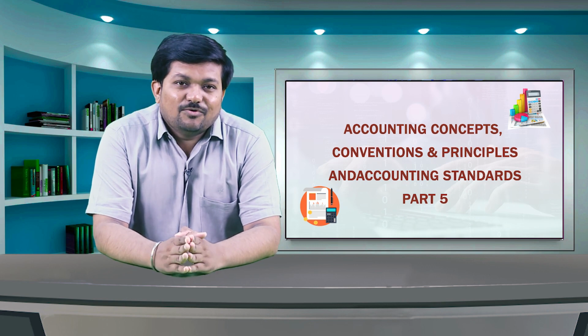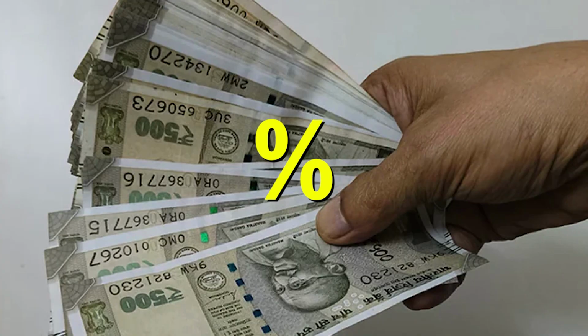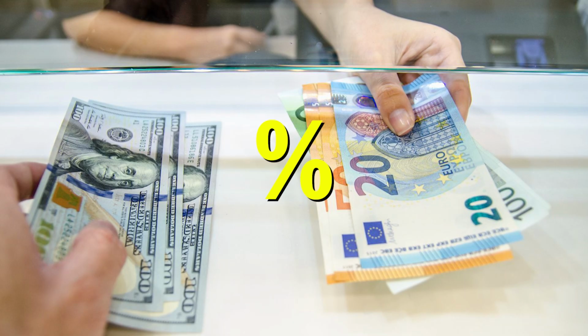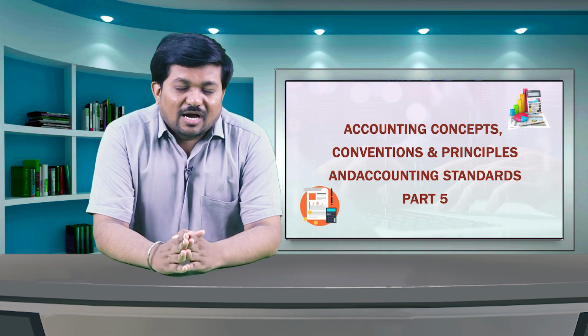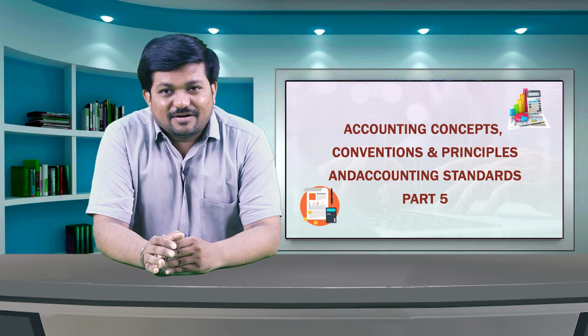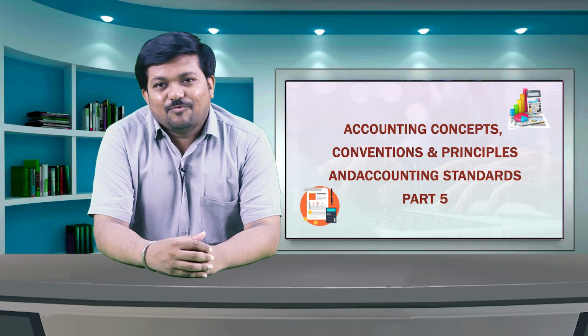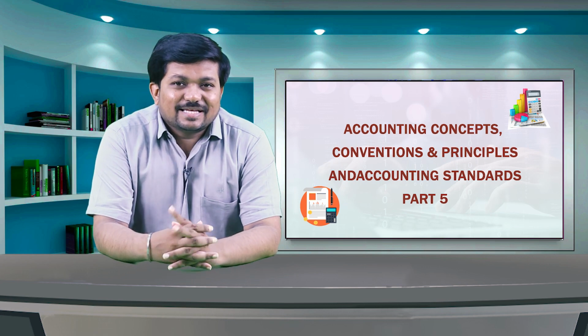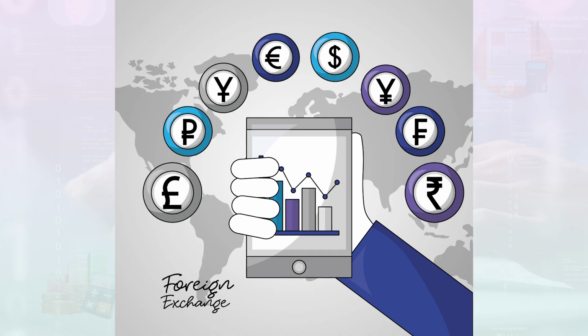Thus, the amount of exchange difference not exceeding the difference between interest on local currency borrowings and interest on foreign currency borrowings is considered as borrowing cost to be accounted for under this standard, and the remaining exchange difference, if any, is accounted for under AS 11, the effect of changes in foreign exchange rates.